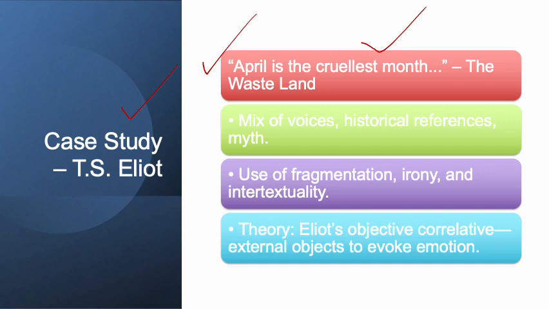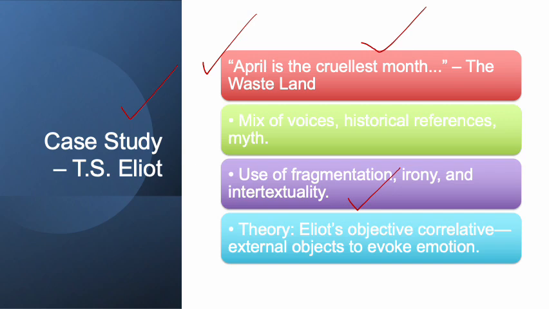It shows the use of fragmentation, irony, and intertextuality. So when we try to analyze the words in this sense, the fragmentary nature is there because nothing has been attached on the sides to show why April would be the cruellest month. And irony is also there because for the month of April, we consider, as Chaucer says, that everybody is happy, birds are happy, human beings are happy, flowers are happy, wind is happy. And here we have some irony that the poet is saying that April is the cruellest month.